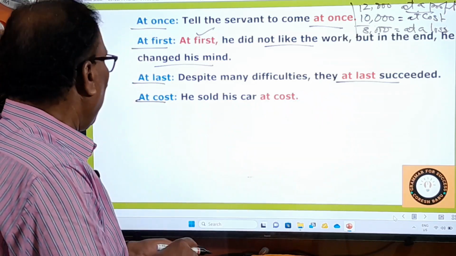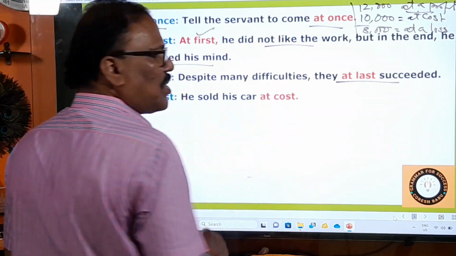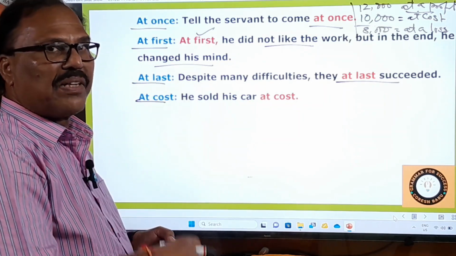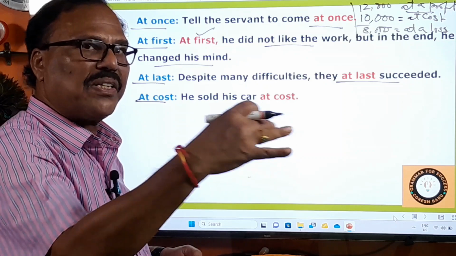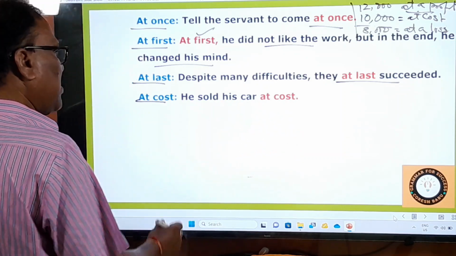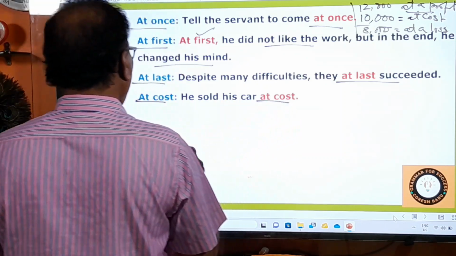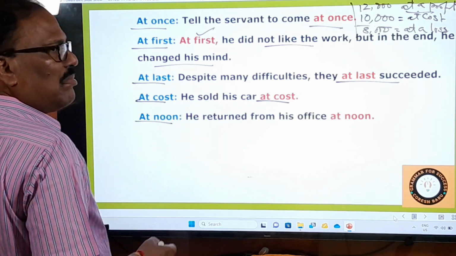That's a great thing. Okay, here he sold his car at cost. He purchased the car for 6 lakhs and he again sold it for 6 lakhs only. So then you say he sold his car at cost. That's beautiful, right?